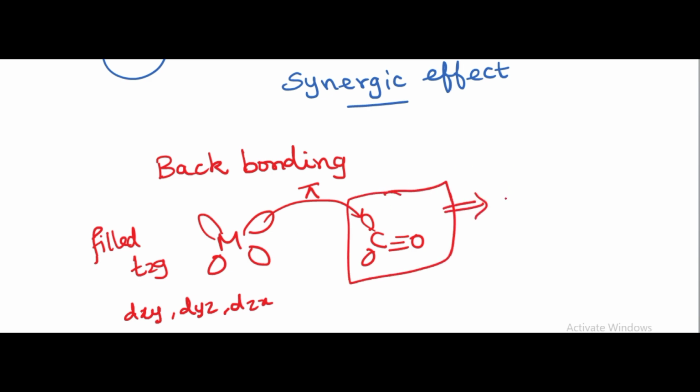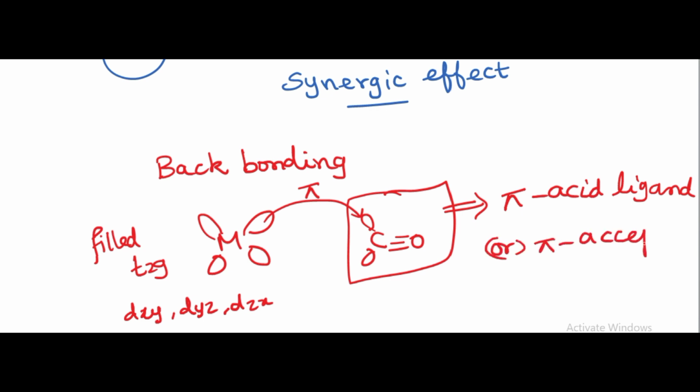Therefore, this entire carbonyl ligand will hereafter be called a pi acid ligand, or pi acceptor ligand. These are other names for the ligands involved in back bonding.